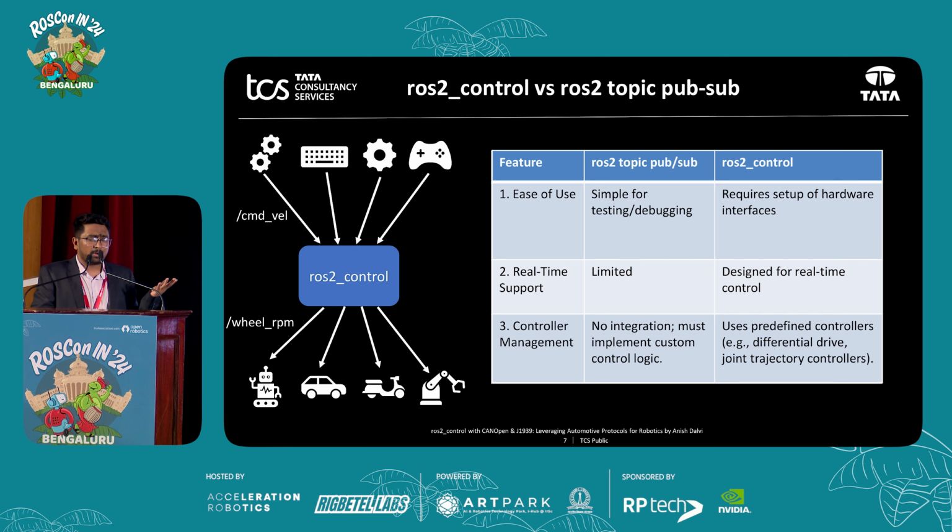So that can be done by ROS topic. But the problem with ROS topic is it's not real time. It is fast, but it is not real time, which is what industry requires. So from the point of view of ease, the ROS 2 topic pub/sub node method will be much better, whereas ROS 2 control will require a hardware interface.